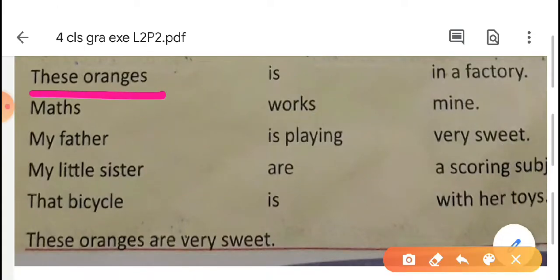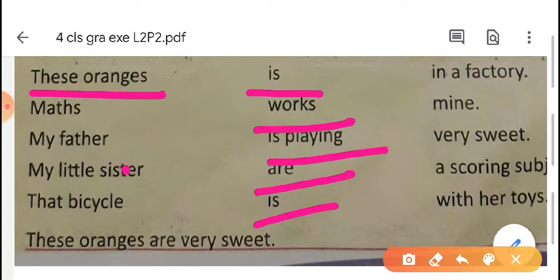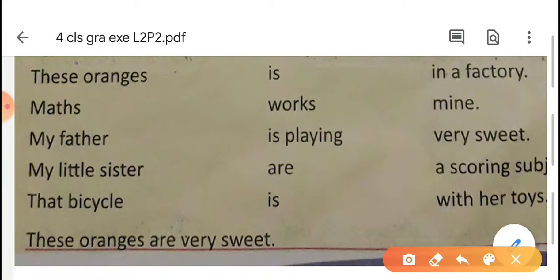Oranges. Here, oranges is a plural form. So we have to select a verb from the second column. Verbs given here are: is, works, is playing, are, is. Since these oranges are plural, only one plural verb is here, that is are.